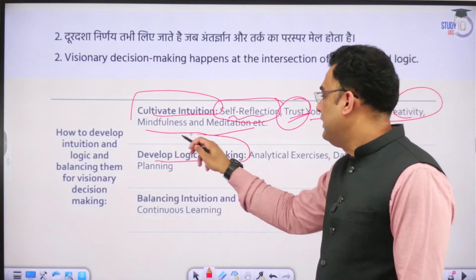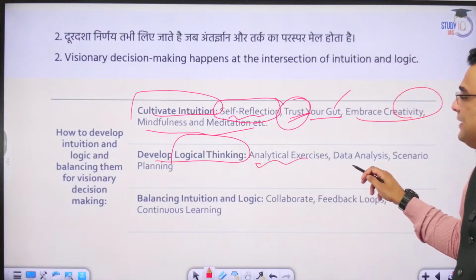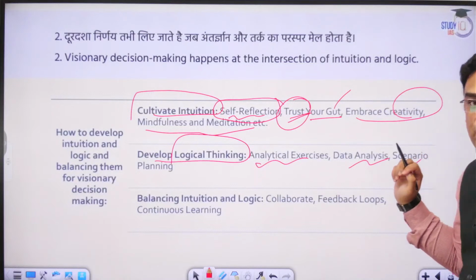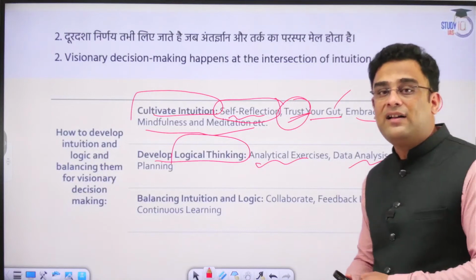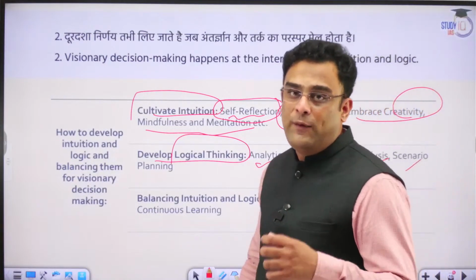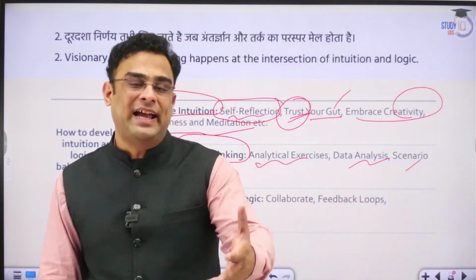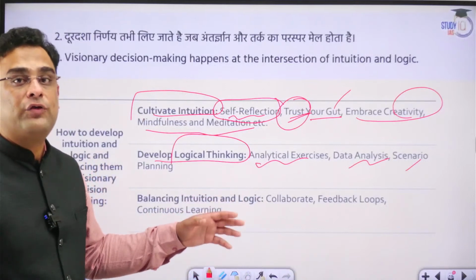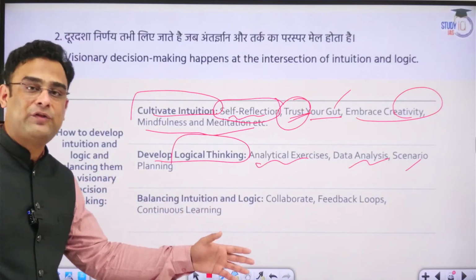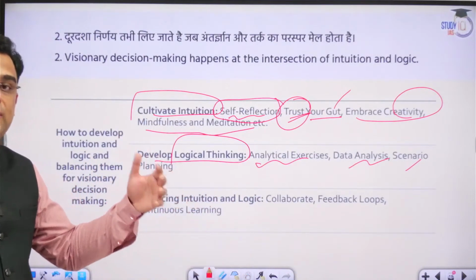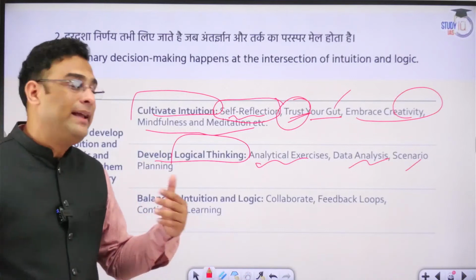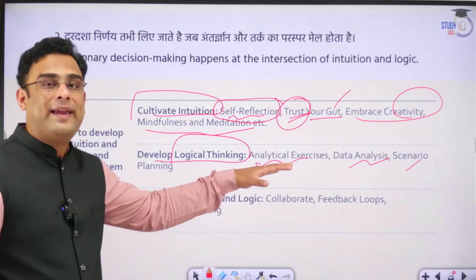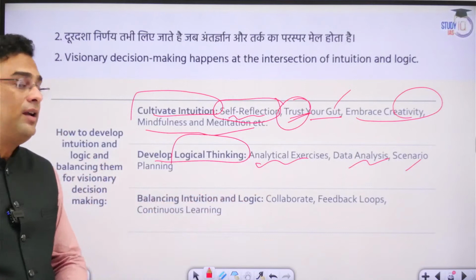Development of logical thinking: analytical exercises, data analysis, scenario planning. All of these are different methods where we use the information at hand to analyze and find out the best option for us. Based on hardcore data and facts, we can try to find out how we can arrive at the right decision for ourselves.